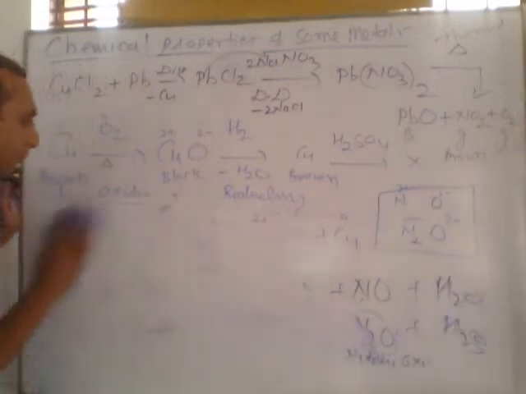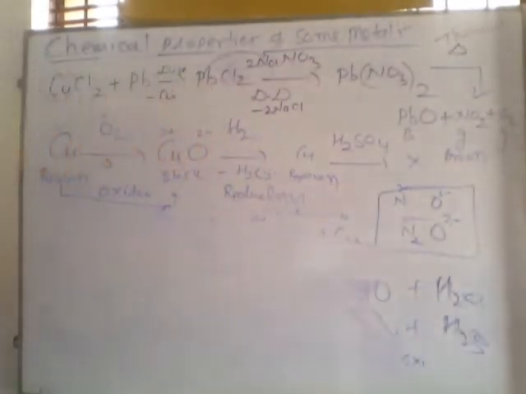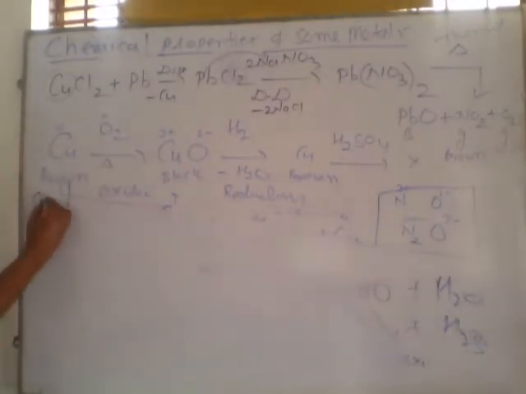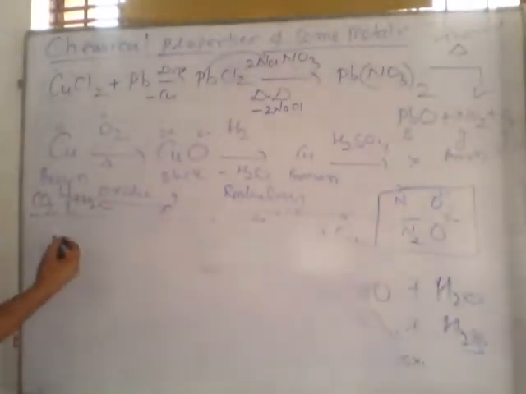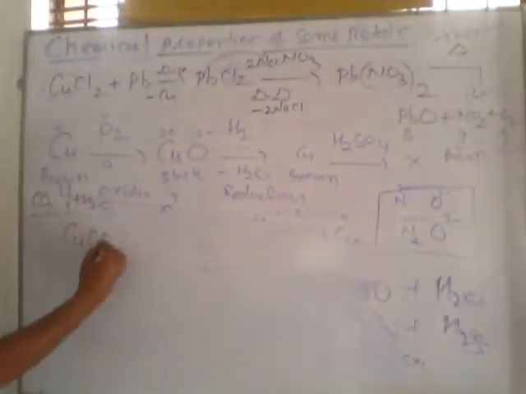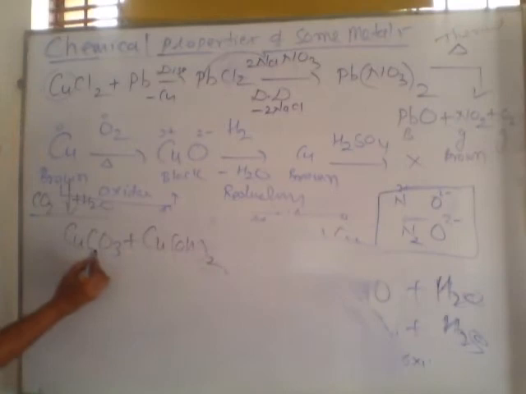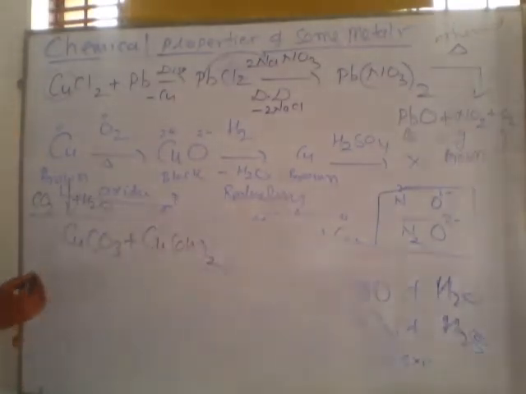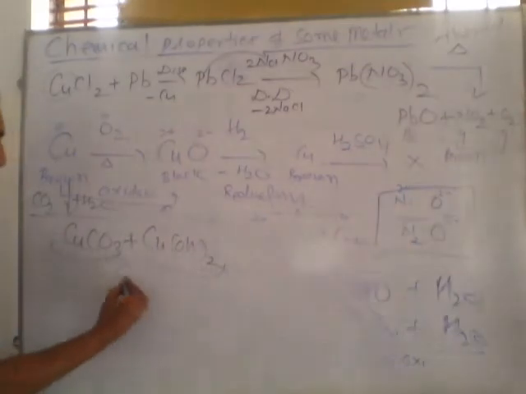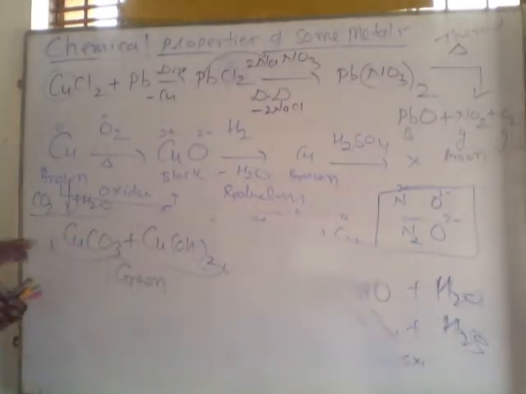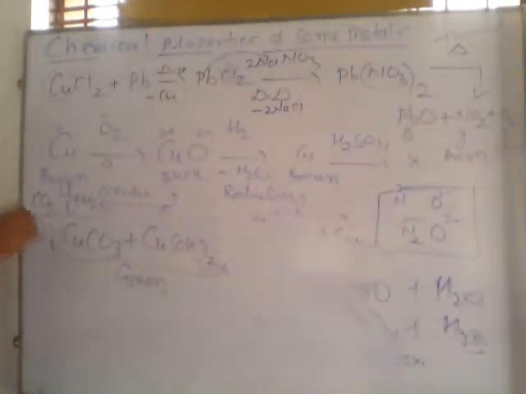Listen. If we kept copper in air, then copper slowly reacts with CO2 along with H2O. These are impurities present in the atmosphere and form CuCO3 along with Cu(OH)2. This is called cupric carbonate. This is called cupric hydroxide. The mixture of these two is green in color. These two compounds are formed on the surface of copper. This process is called corrosion.